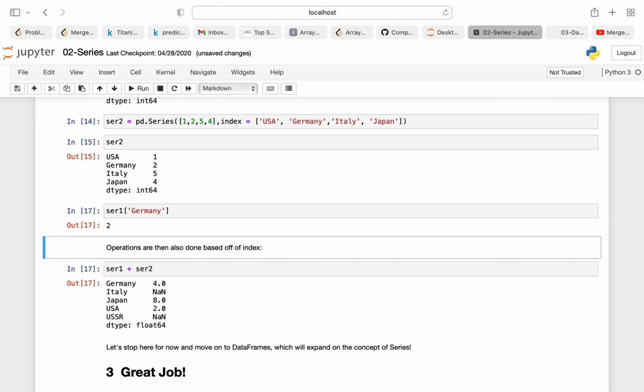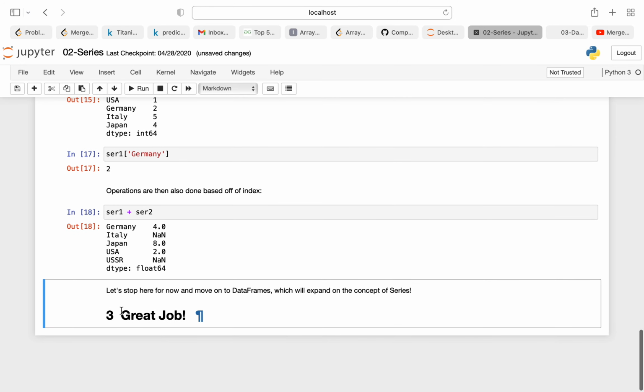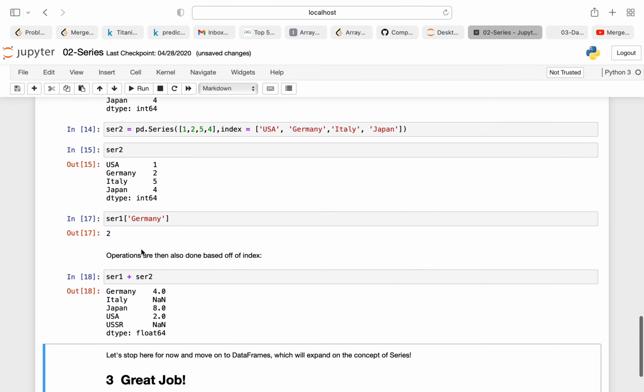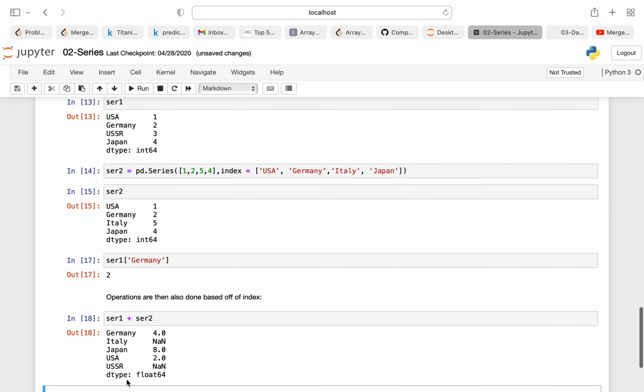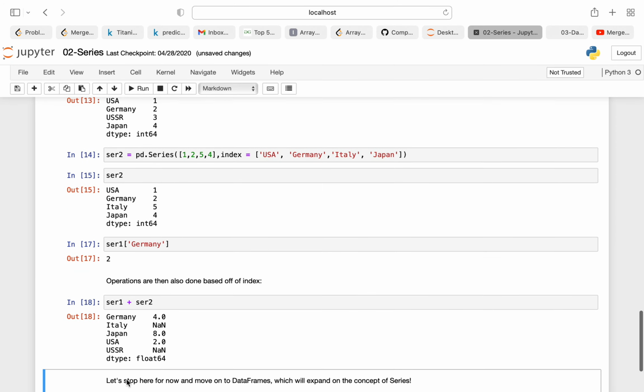Now operations can also be done based on index. If you do series 1 plus series 2, you can see here Germany will have 4, Germany 2 and here also Germany 2, USA 1, USA 1, so it will add them. But Italy, as you can see, doesn't exist in both, so it will give NaN. And USSR, here I am having USSR, but here I am not having USSR, so it will print NaN, meaning null values.